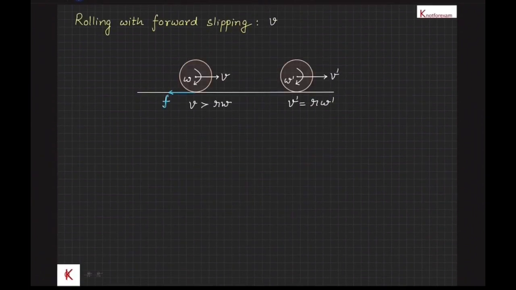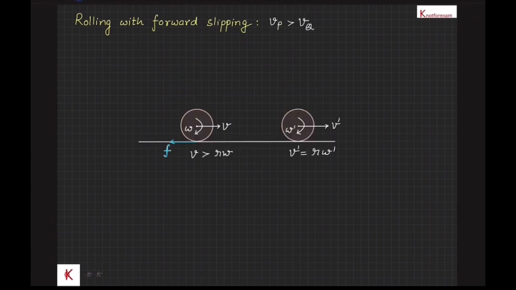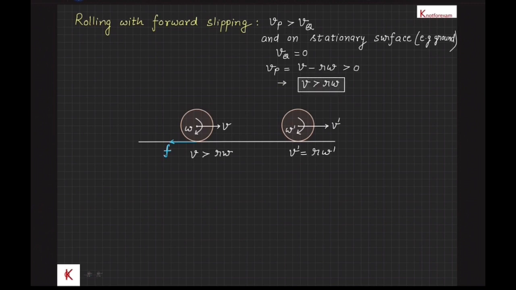Now for pure rolling with forward slipping, Vp greater than Vq, and for stationary surface, that is Vq equal to 0, Vp greater than 0 or V greater than R omega. Let's take a look at the given figure of a case of rolling with forward slipping.